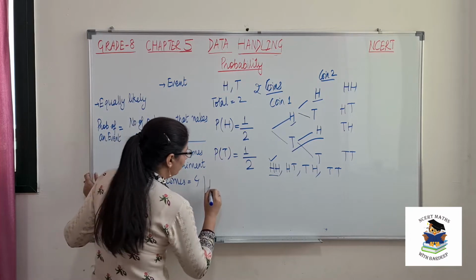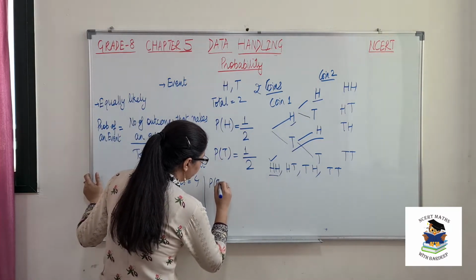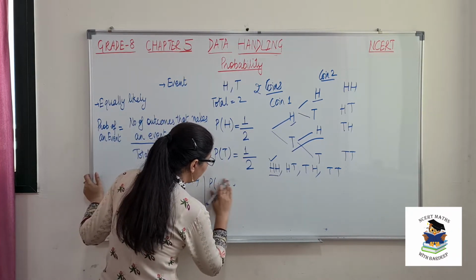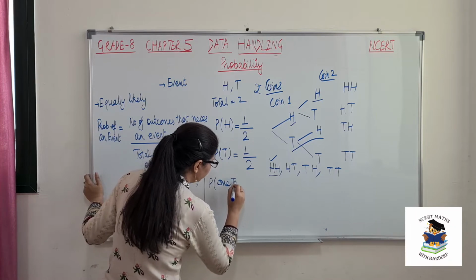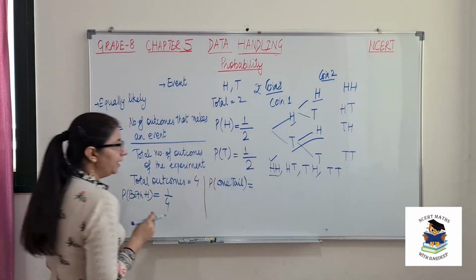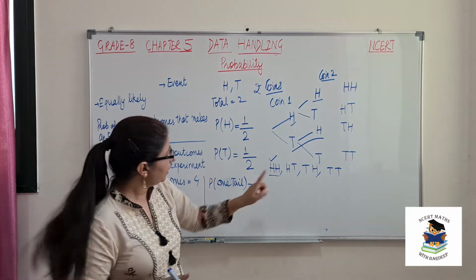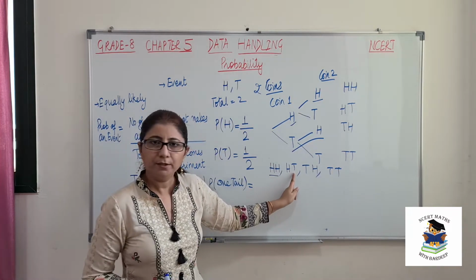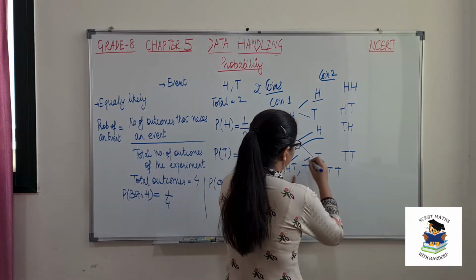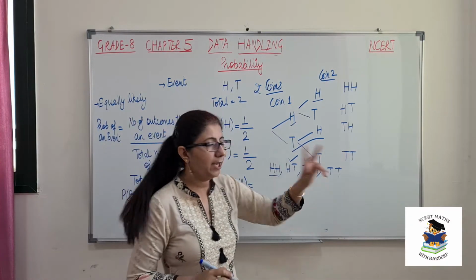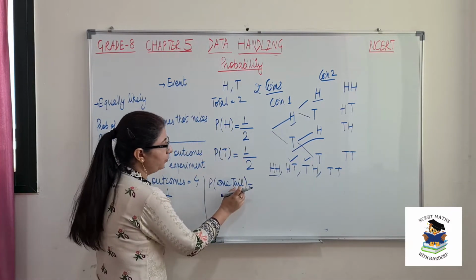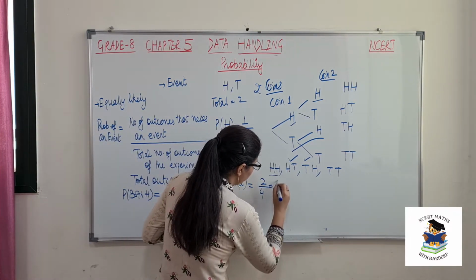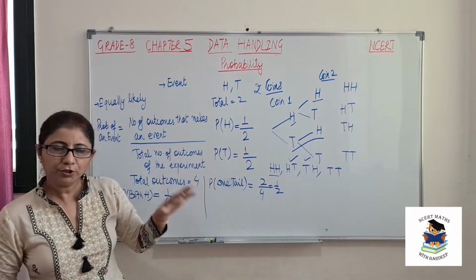Similarly, first we will do what is the probability of getting one tail. So one tail means exactly one tail. Okay. So in this no tail, so we will not consider this now. Here we have one tail. Okay. So 1, and in this also one tail. But here we have 2 tails, but our point is only one tail. So only 2 outcomes are there out of 4. So probability will be 1/2.